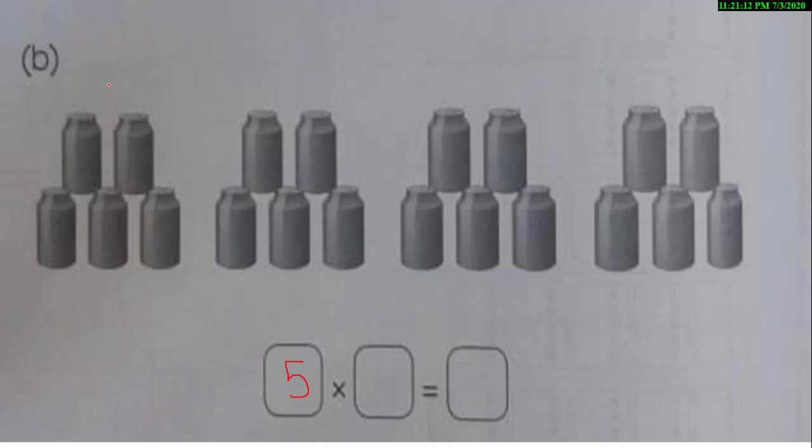How many groups are there? 1, 2, 3. This is group number 3 and this is group number 4. So which number are we going to multiply with 5? That is 4. Okay, 5 fours are 20. After learning the table, this work will be a piece of cake for all of you.